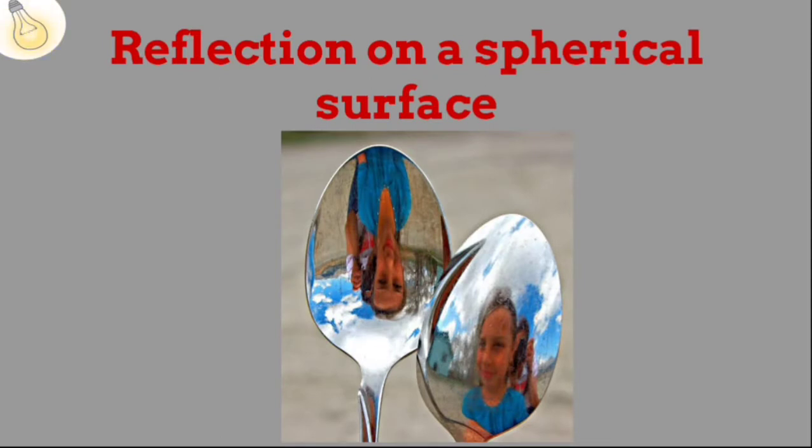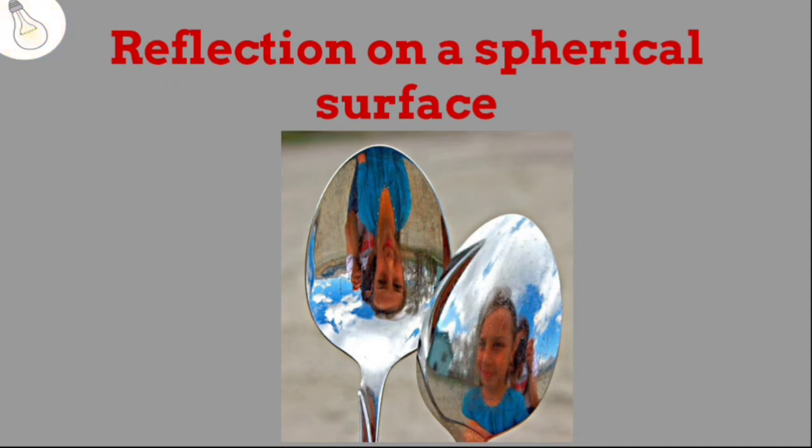But plane mirrors are not the only ones that reflect light. It is also spherical surfaces that can reflect light, just like a spoon. You see yourself in a polished spoon, and both surfaces of the spoon are polished. If you look at yourself from both surfaces, in one you will see yourself erect and in the other you will see yourself inverted.